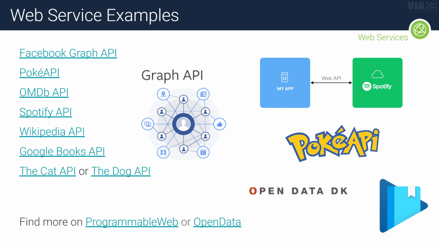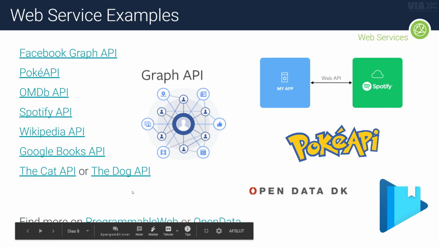Okay. So there's a lot of APIs to choose from when you're doing this. I just listed some examples right here. You might want to toy around with the Facebook Graph API to get some data from Facebook. You can try out the Pokemon one as I just showed you. That's open and free. There's also an IMDb clone that is more easily accessible. There's some Spotify stuff. You can even get data from Wikipedia or data about cats or dogs.